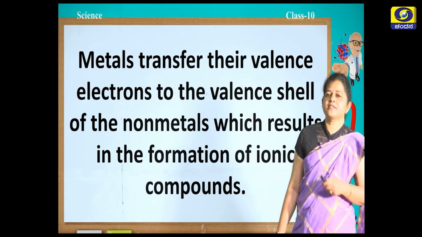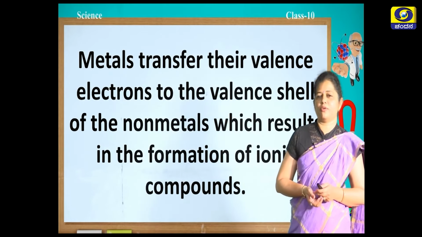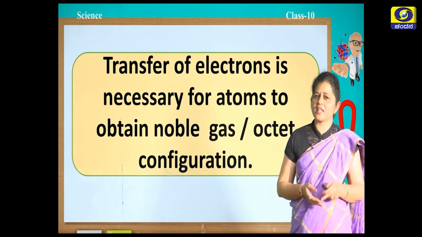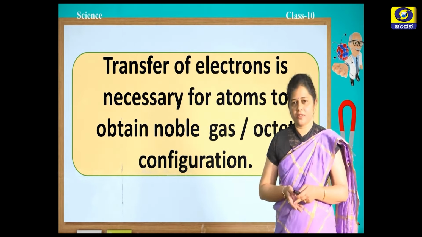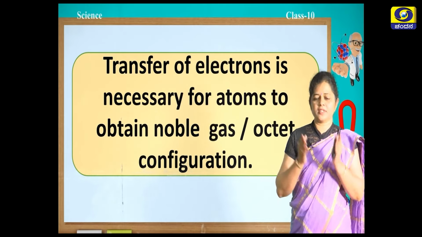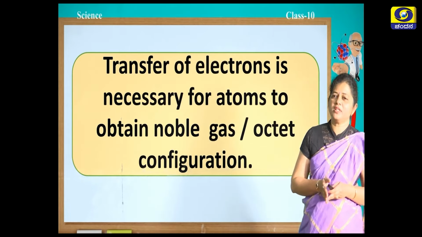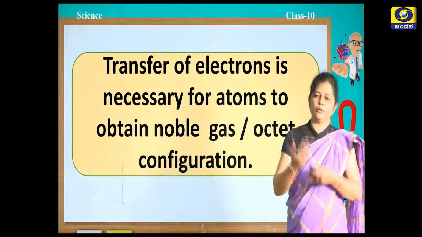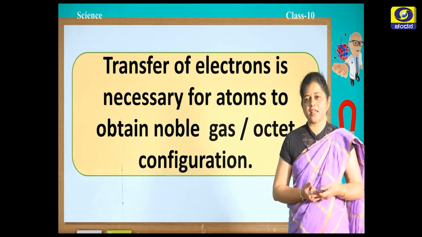The metals transfer their valence electrons to the valence shell of non-metals, which results in the formation of ionic compounds. The transfer of electrons is necessary for atoms to obtain the noble gas or the octet configuration. Generally, in any reaction, that is what happens. All atoms move towards obtaining a noble gas or octet configuration, which is the stable configuration. So, in this process, generally they lose or gain electrons. They transfer electrons or they accept electrons.